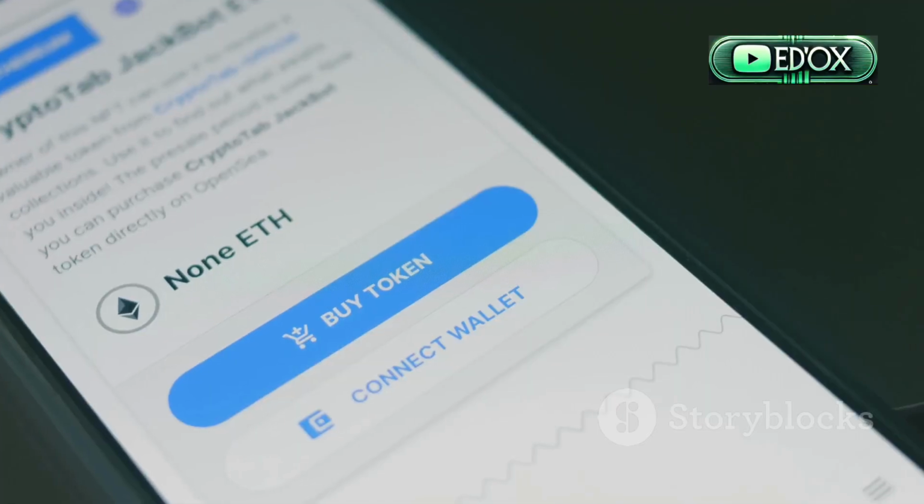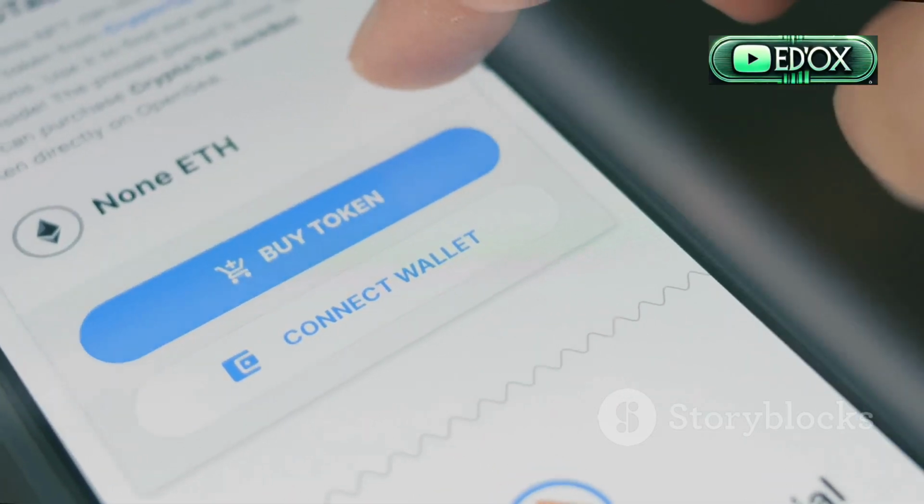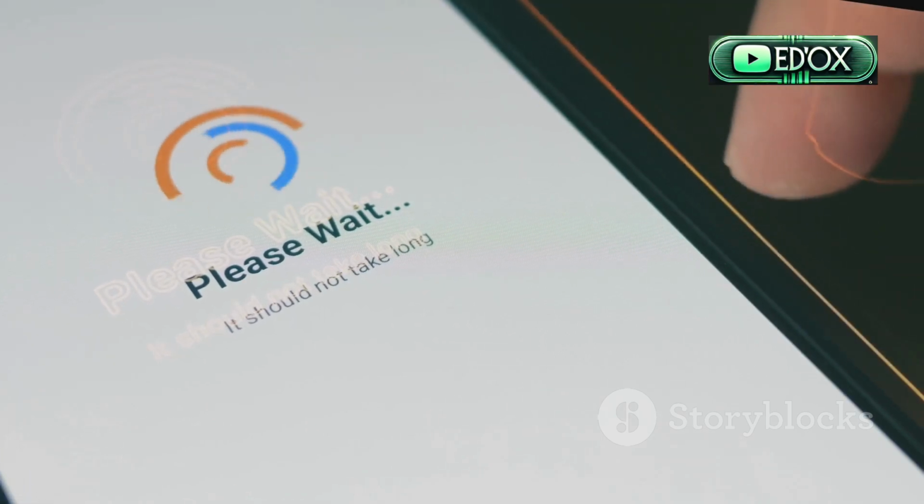A critical warning: never share your recovery phrase with anyone. It's the master key to your funds. For this tutorial, I will not ask for your recovery phrase, and you should never enter it on unofficial platforms.